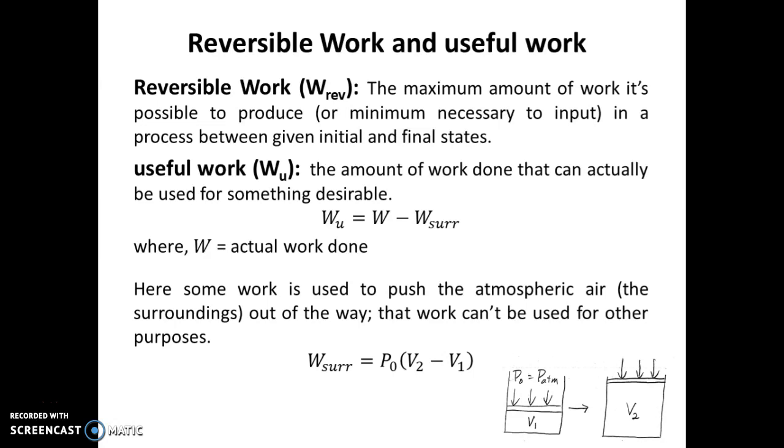Here some work is used to push the atmospheric air out of the way. That work can't be used for any further purpose. There is a loss from the actual work produced by the system. This is represented as W surrounding, the product of atmospheric pressure P naught and the volume difference, final volume minus initial volume.